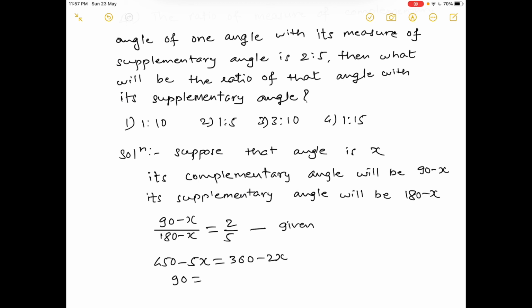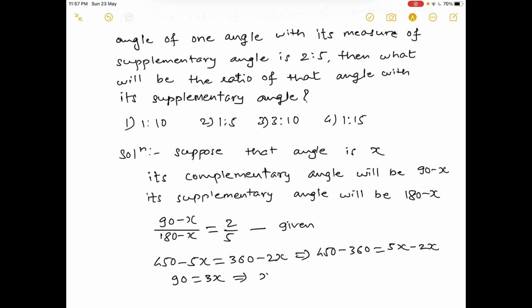Okay, इथे एक स्टेप आपण लिहू शकतो. 450 minus 360 is equal to 5x minus 2x. So 90, so this implies that x is equal to 30.